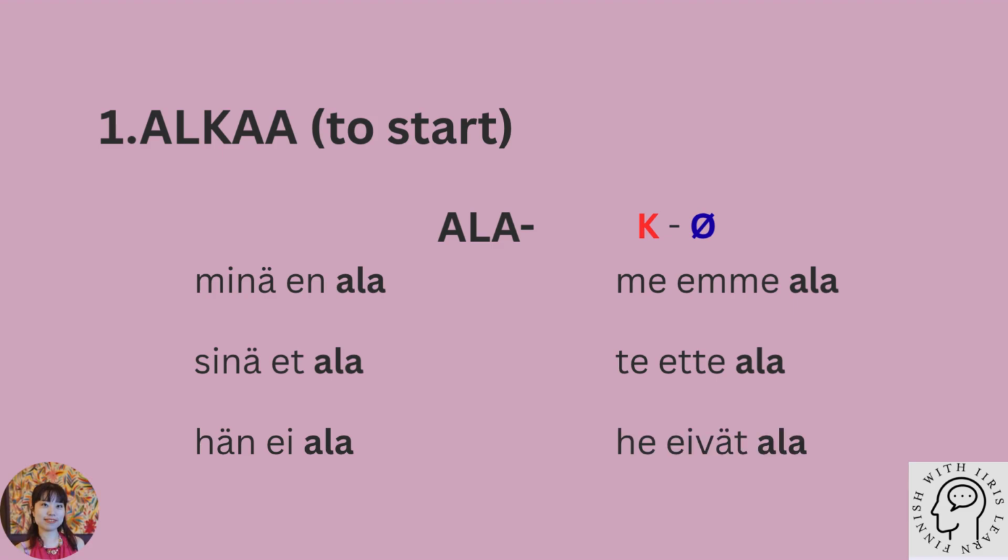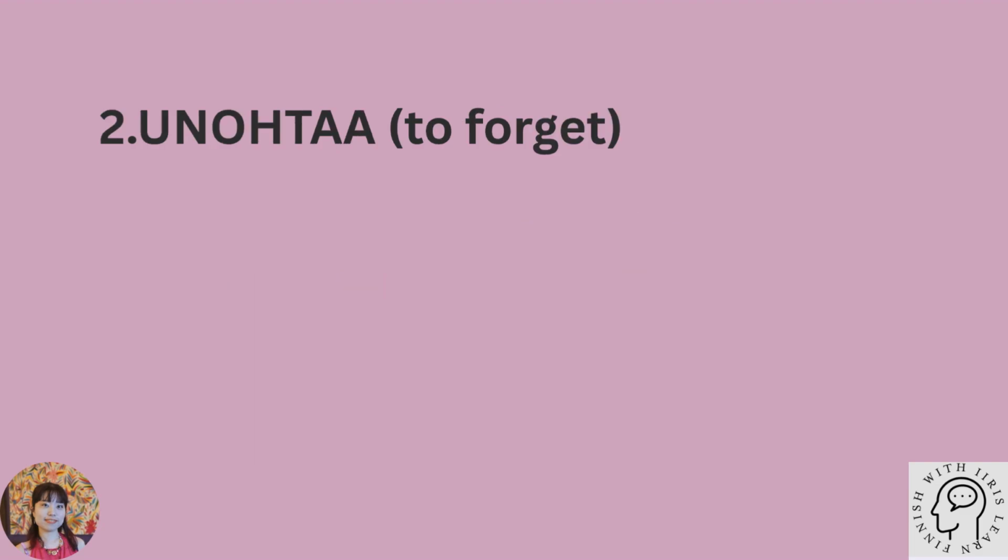The second verb is unohtaa, which means to forget. This is also a verb type 1 verb. Remove the final a and we get unohta. The single t changes to d, so the stem is unohda.